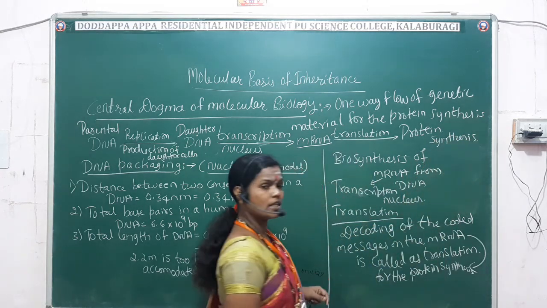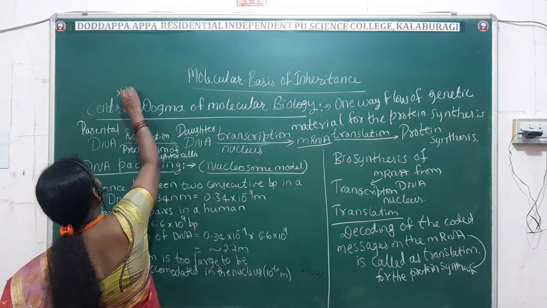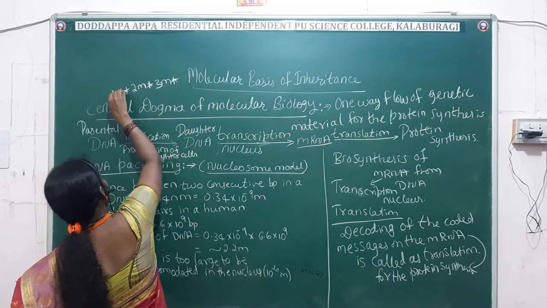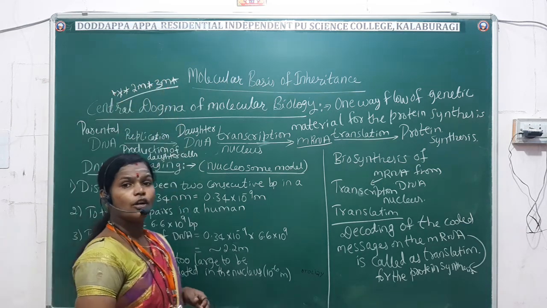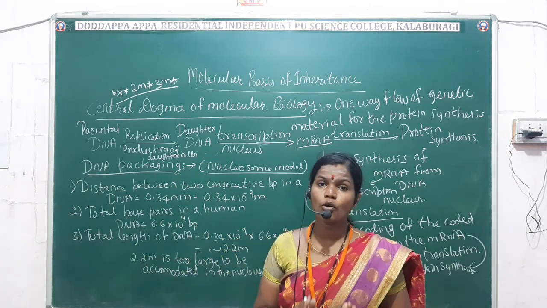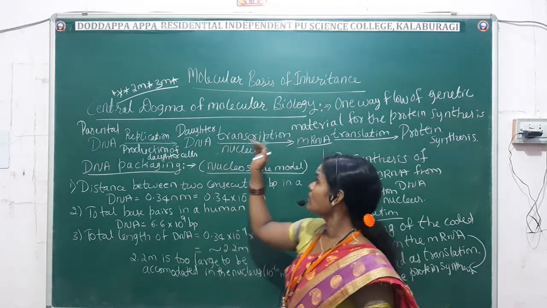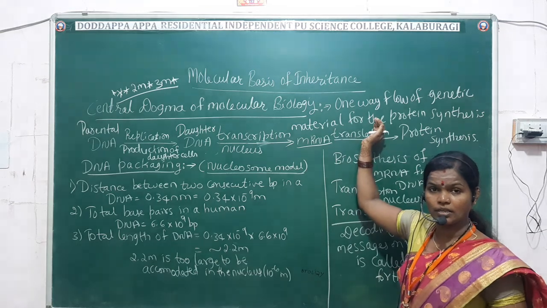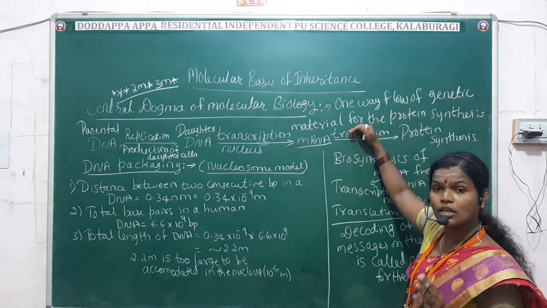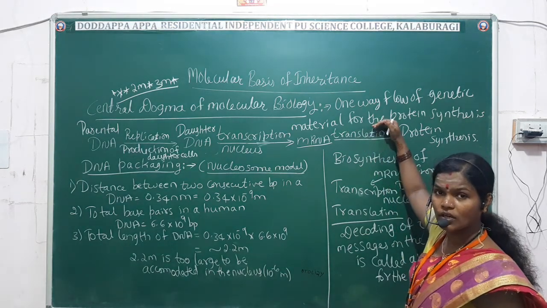Once again I'll repeat, please concentrate. It is very important for 2 marks or 3 marks. What is the central dogma of molecular biology? For that question, the answer is one-way flow of genetic material for protein synthesis. That is called the central dogma of molecular biology.